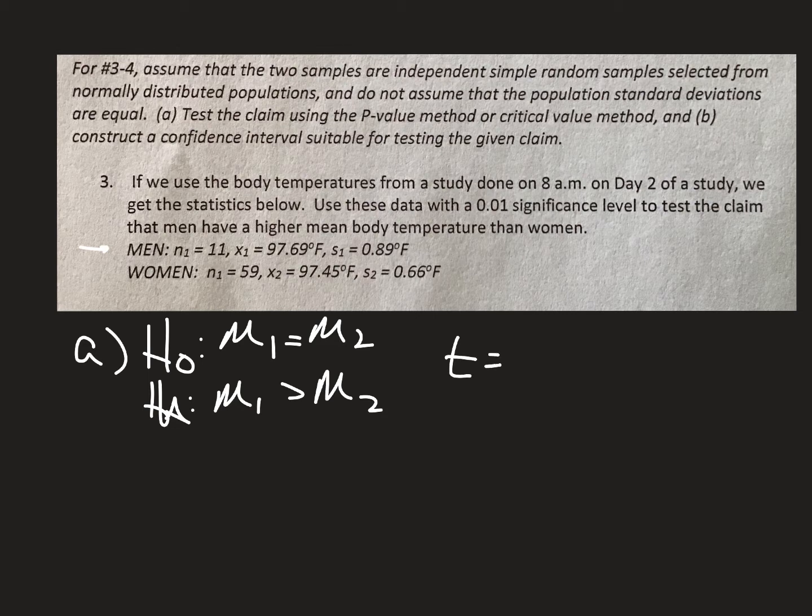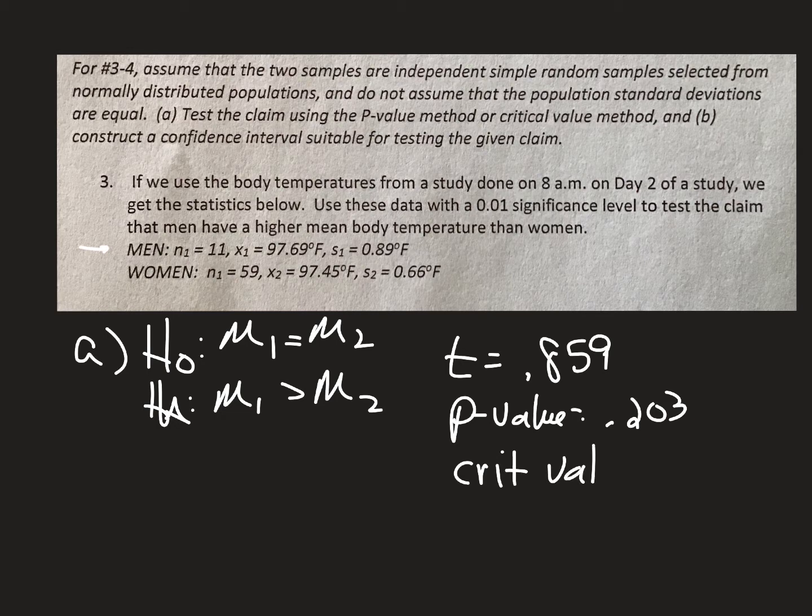My t value, my test stat, is 0.859. My p-value is 0.203. And then I need to go find my critical value so I can compare that to my test stat. So I'm going 2nd, VARS, number 4, invT. 0.01 is my significance level. Degrees of freedom, look at the smallest n. In this case, it's 11. So my degrees of freedom is 10. Go to paste. I'm getting negative 2.76. In this case, it'd be positive because it's a right tail.